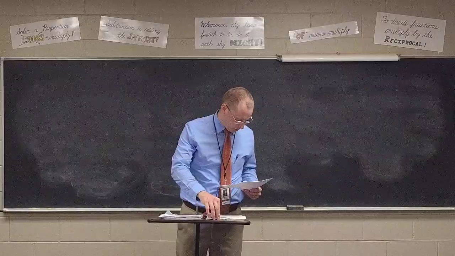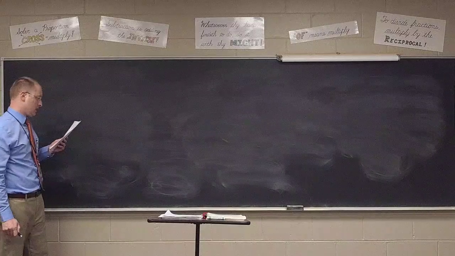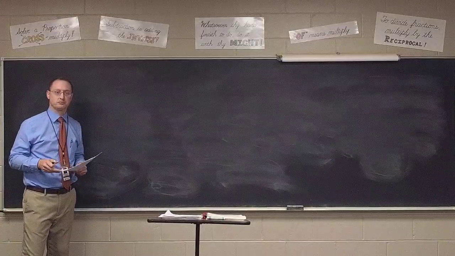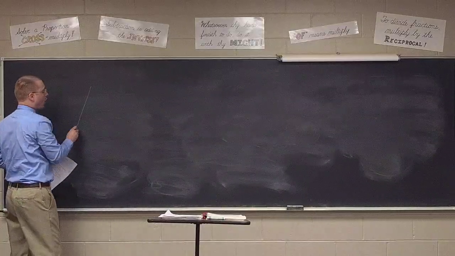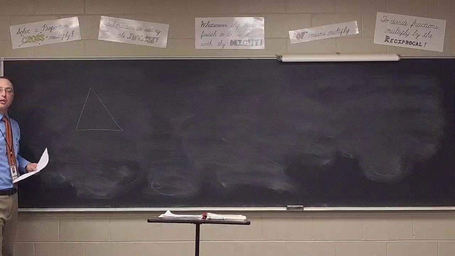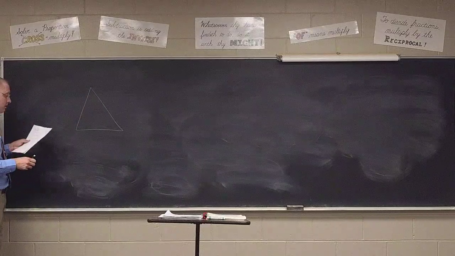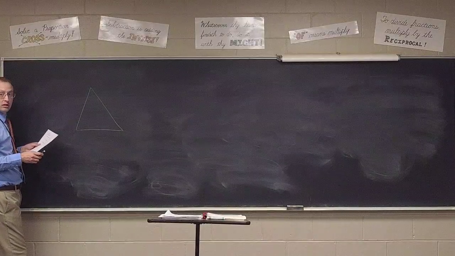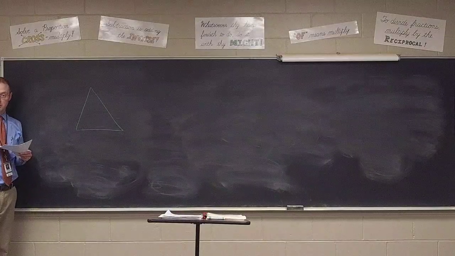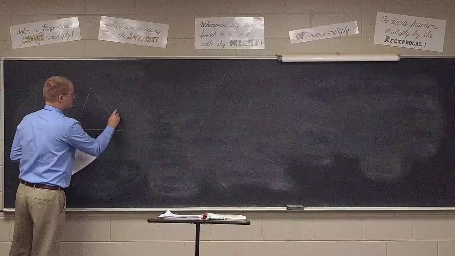Number one says the perimeter of an equilateral triangle is 48 inches. Find the area. Now, a couple things here. Perimeter. What does perimeter mean? Kendall? The outside, right? So all the way around the triangle, you add it all together, comes to 48 inches. But since it's an equilateral triangle, that tells me that apparently each side must be equal. Well, right, all the sides are equal. Quentin? 16 inches. Each side has to be 16 inches because it's an equilateral triangle.